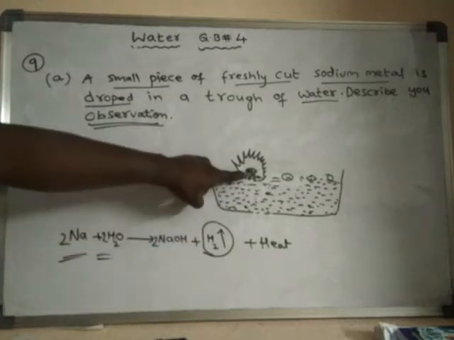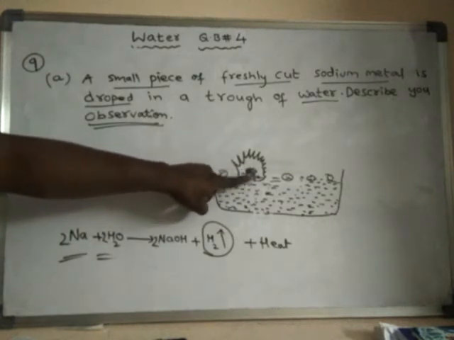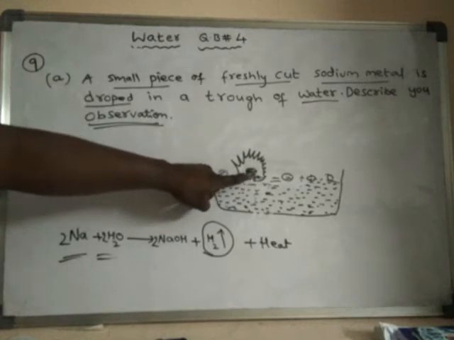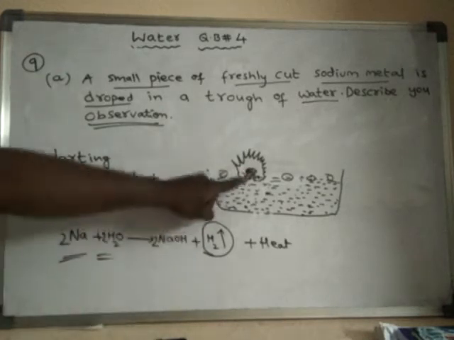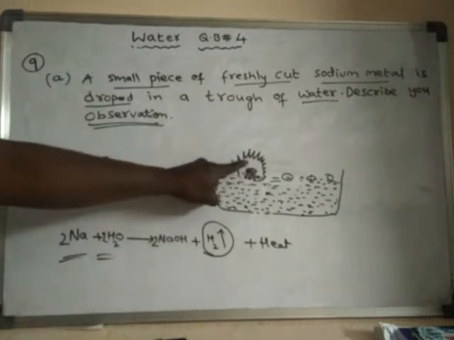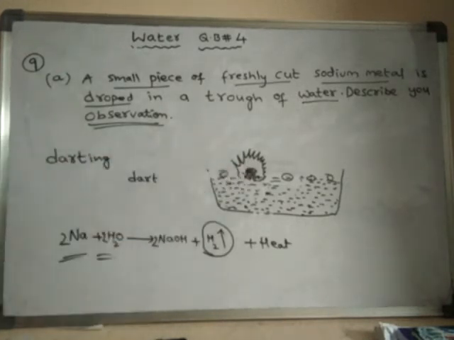Here also the sodium metal is melting, and when it is kept in water, some reactions are taking place, and that sodium metal is burning and producing a flame. The color of the flame is golden yellow.